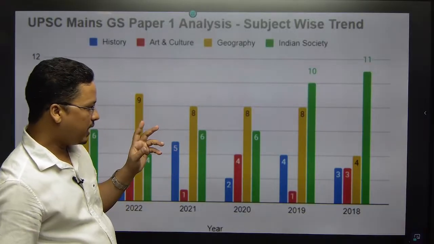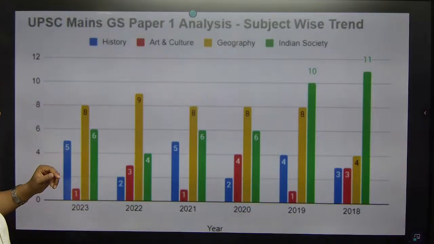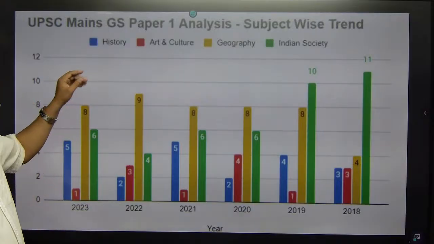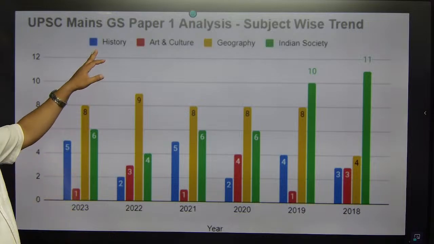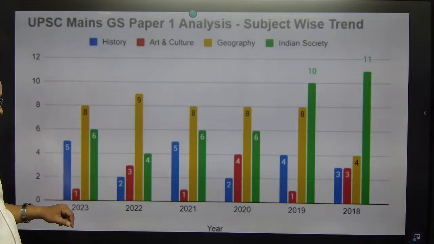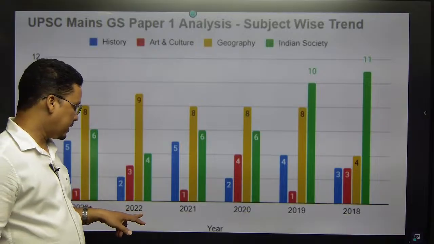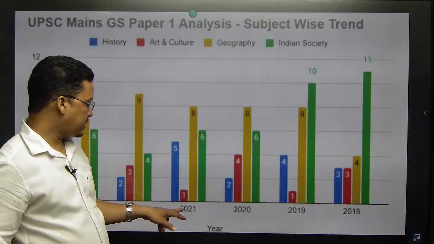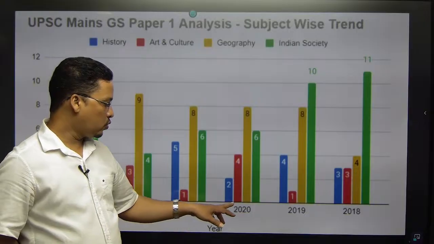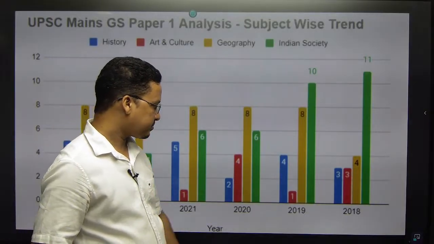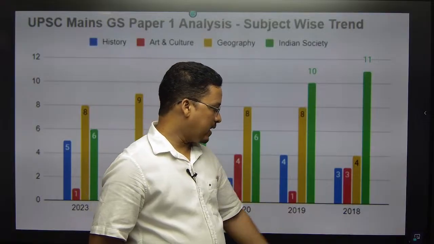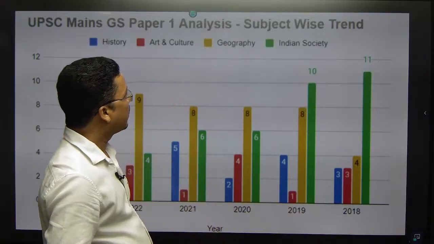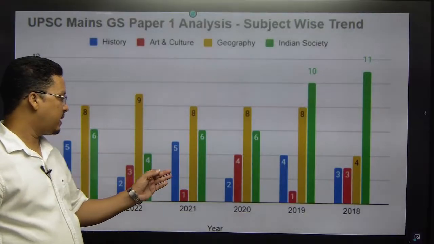In UPSC, the geography trend you can see: 5 questions came in 2023, 2 questions in 2022, 5 questions in 2021, 4 questions in 2019, and 2018, 3 questions.